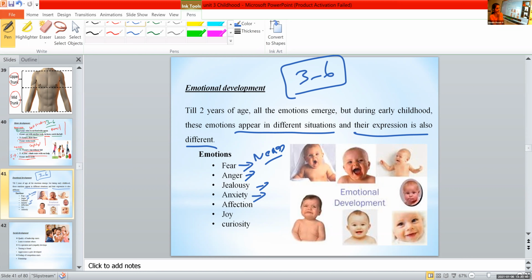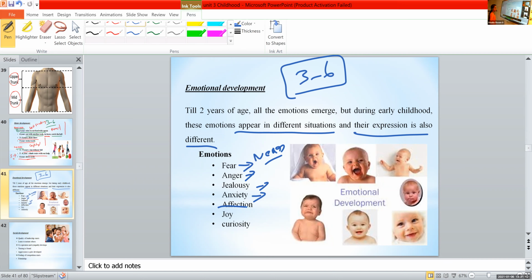What is this? Biting the nails. It's common, right? Due to anxiety, at certain times like exams, we get anxious and automatically bite our nails. That is basically due to anxiety.